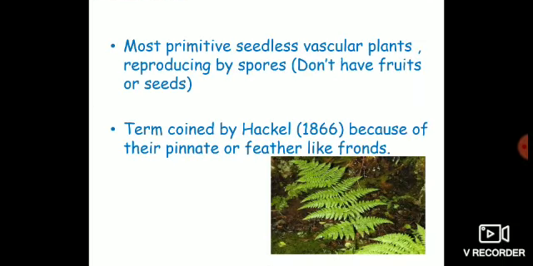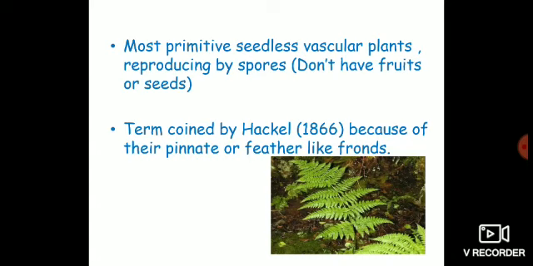Now the defining characteristic of these plants is that they are the most primitive seedless vascular plants. Although they do not produce seeds, they have developed vascular tissues, because in bryophytes no vascular tissues are present.